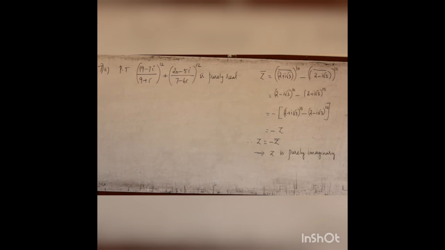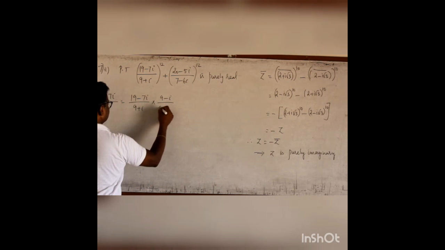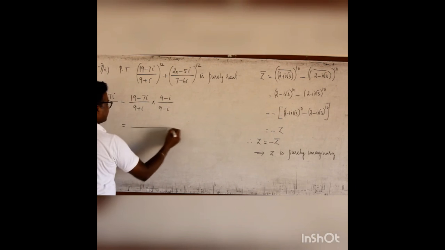To prove this problem, let me try to find this complex number in the simplest form. Similarly, this complex number also has to be put in simplest form, and finally we should go for the proof. That is, taking (19 minus 7i) by (9 plus i), multiplying and dividing by its conjugate. Now the denominator is 9 square plus 1 square.